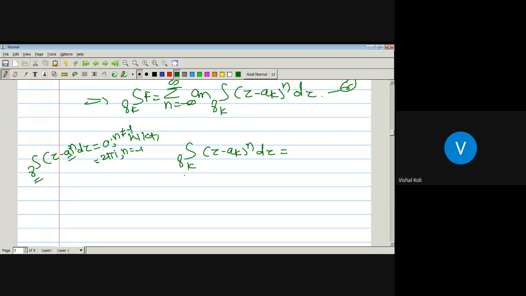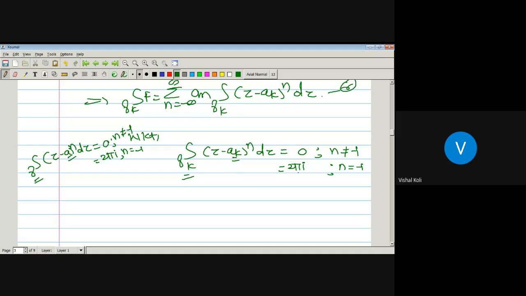Here the singular point is a_k and the curve is gamma_k, so the integral is equal to 0 whenever n is not equal to minus 1, and it is equal to 2 pi i if n is equal to minus 1. But we don't know whether this curve is clockwise or anti-clockwise. So here we will take it as anti-clockwise, and we know that the index of a curve gamma_k with respect to a point a_k is always 1.